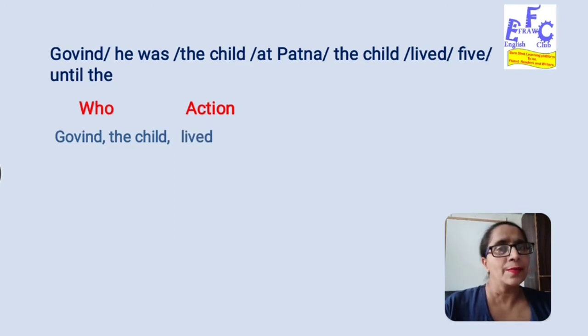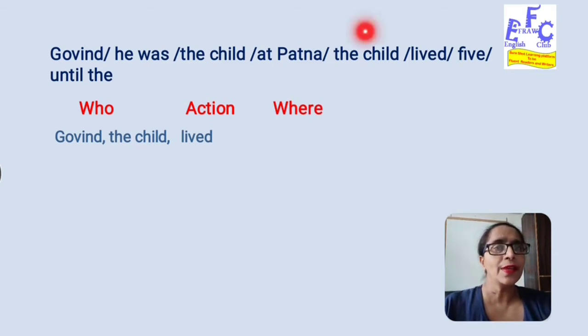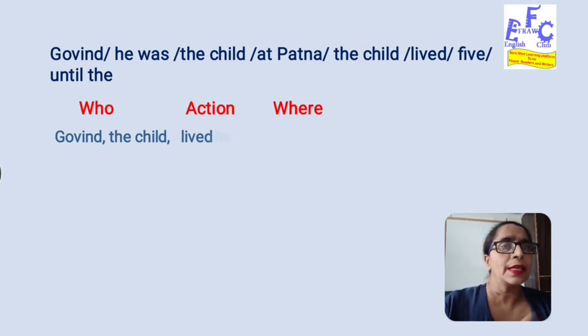After this we ask ourselves: lived where? Where the child lived. Here we have the name of a place, at Patna. So we have reached: Govind the child lived at Patna.